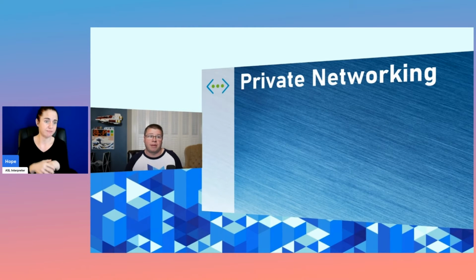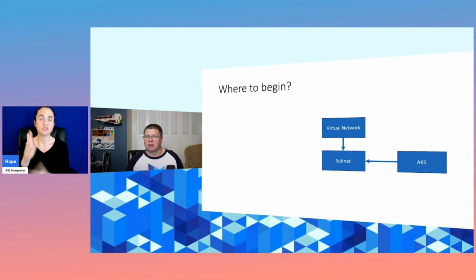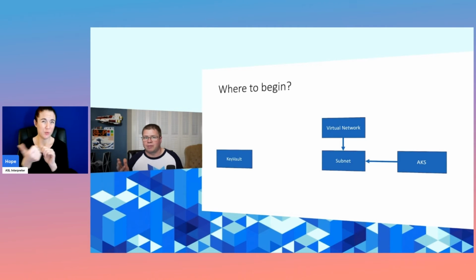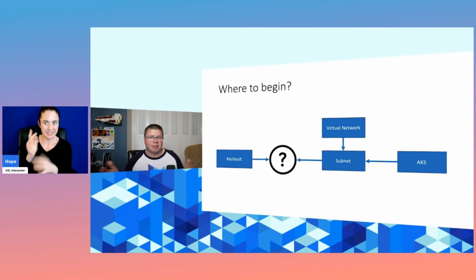Now let's talk private networking. So where to begin? Well, we have an AKS cluster. We have a virtual network that AKS cluster sits on. How do we connect our Azure services like Key Vault or whatever to this virtual network so we don't cross the internet in order to access it? Something has to be in the middle to connect these two things together. And that's what a private endpoint is all about.